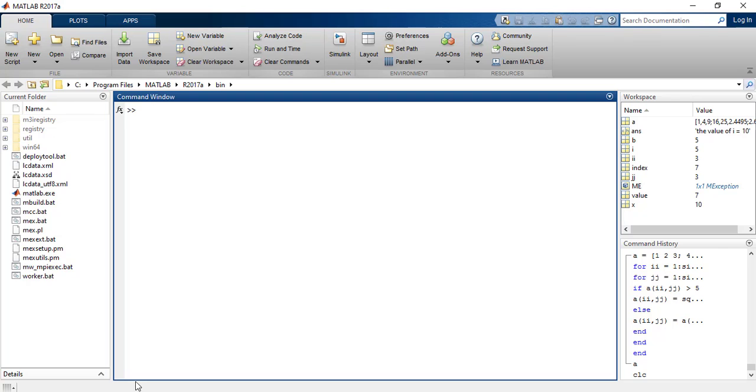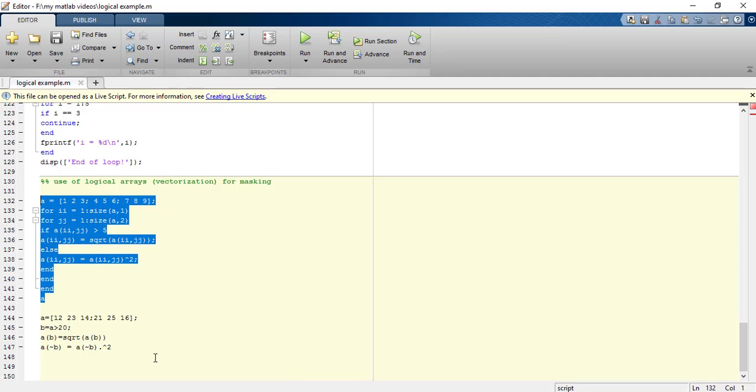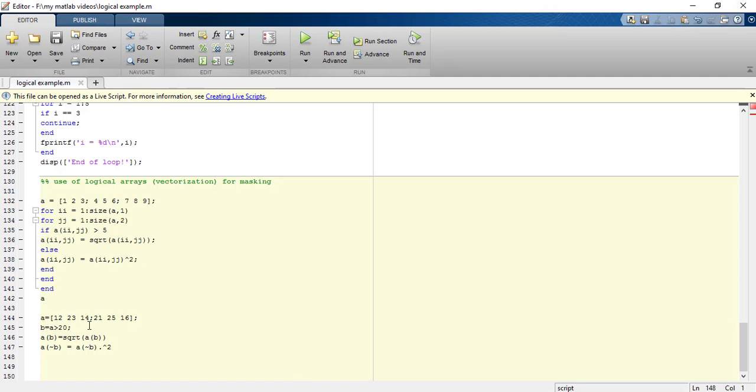But another method of doing this is this one, right? For this, let us execute it on the same matrix.